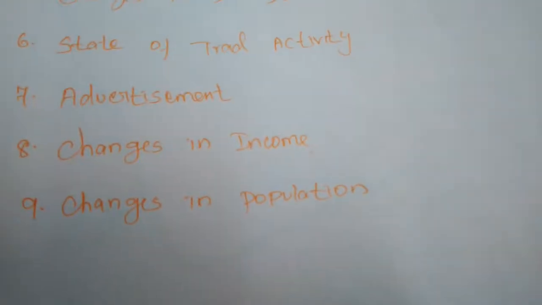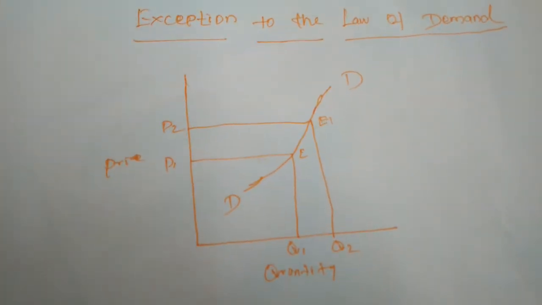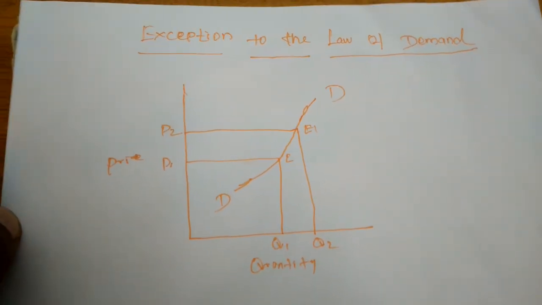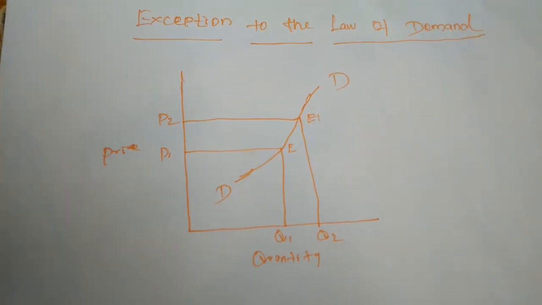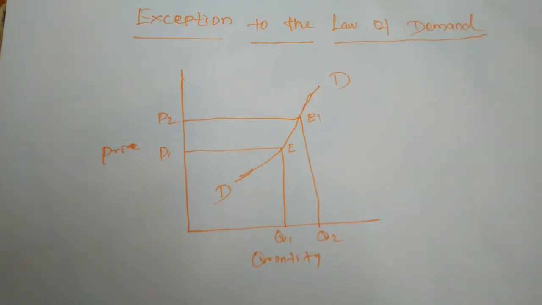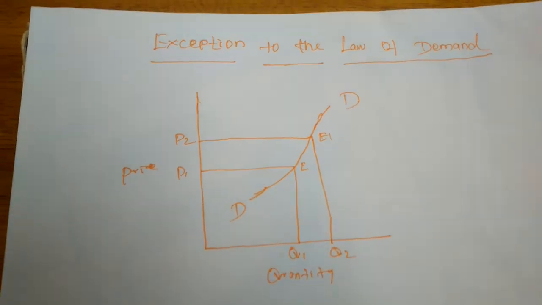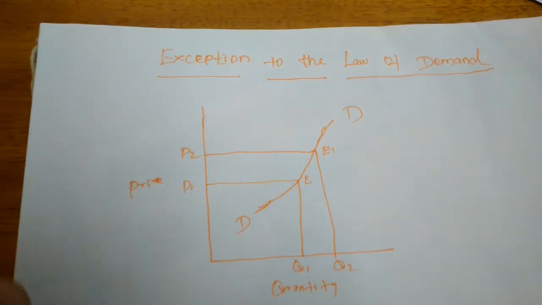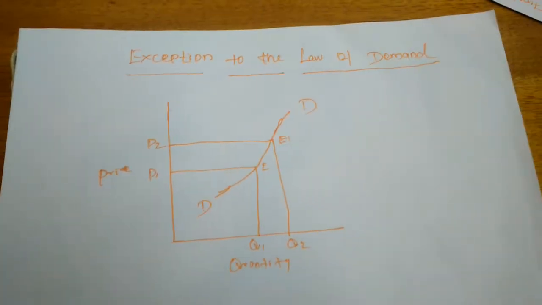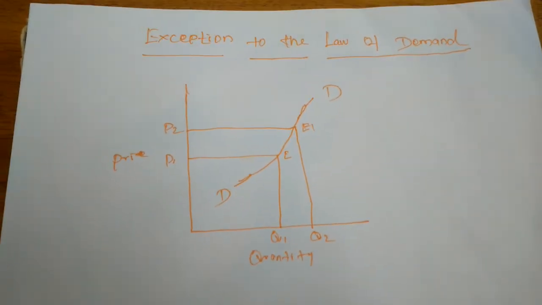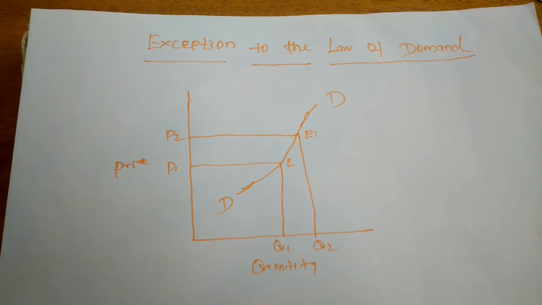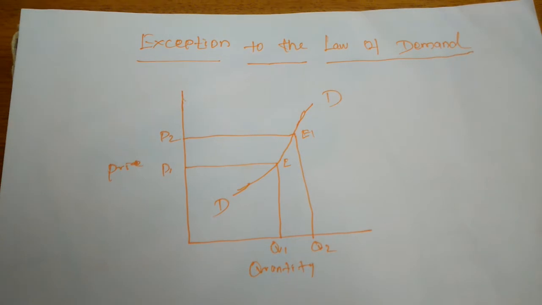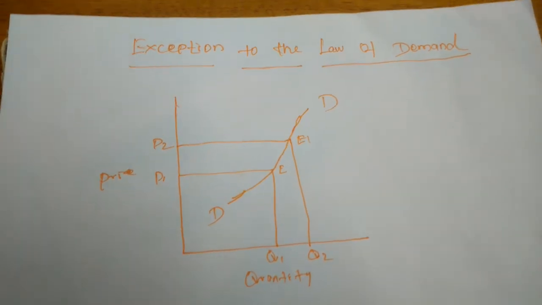Okay, next, some exceptions to the law of demand. We know about the law of demand. On the basis of the law of demand, whenever the price is increased, the demand will be decreased. If the price is decreased, the demand will be increased. But contrary to the law of demand, sometimes the price is increased and the demand also is increased. If the price is decreased, the demand also will be decreased.